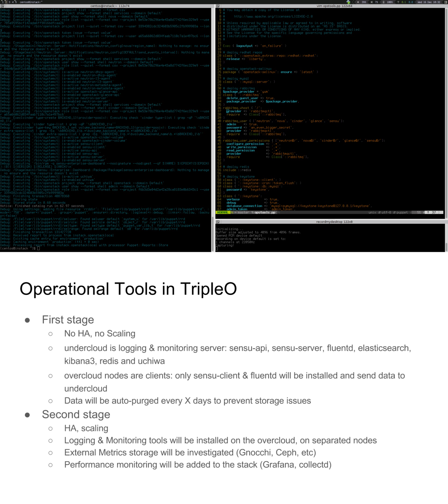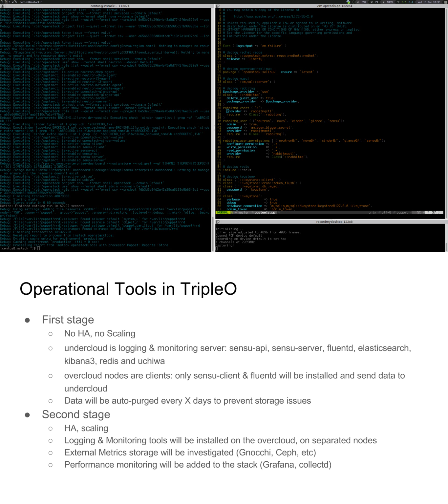And the overcloud nodes will be the actual clients of these features, so they will just have the Sensu client and Fluentd installed and send the data to the undercloud. So that's a first stage that is not scalable, not HA, not really production ready, but it will allow us to get some feedback about the tools that we are going to use.